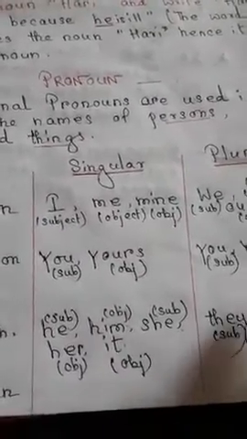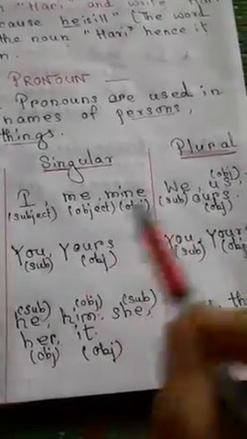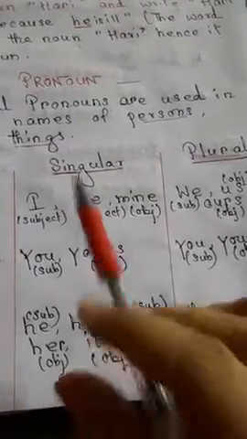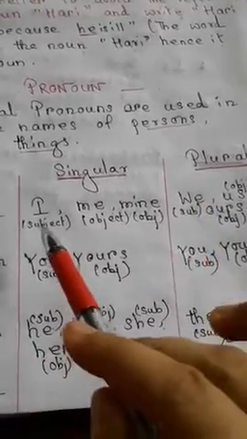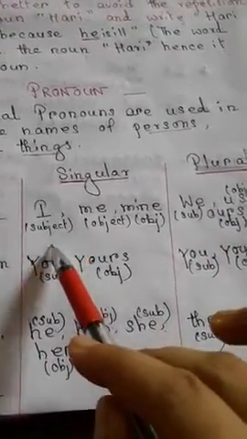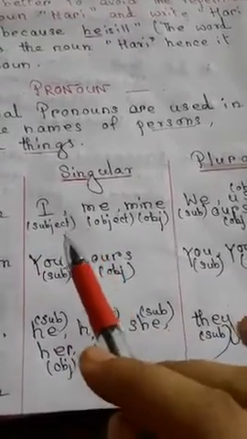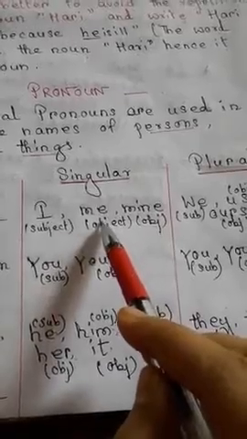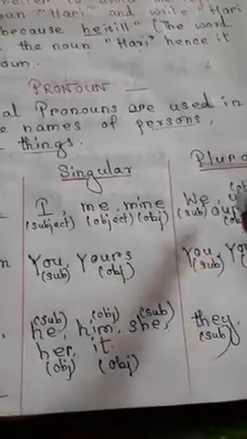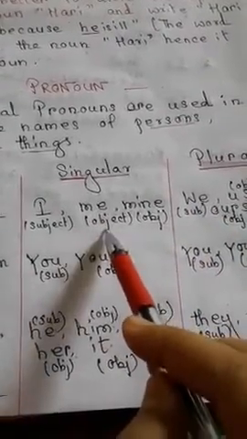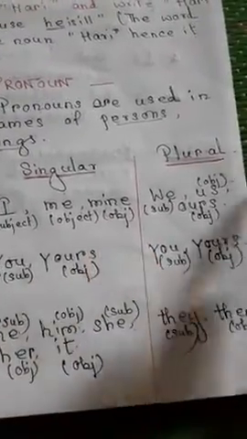Understood? Now students, here you can see that somewhere I have written subject, somewhere I have written object. So I is the subject. I am a boy. Subject means the speaker. Me is object. Give this ball to me. So me is object. This pen is mine. Mine is object.